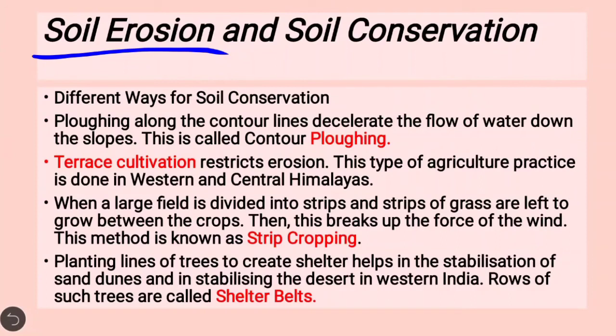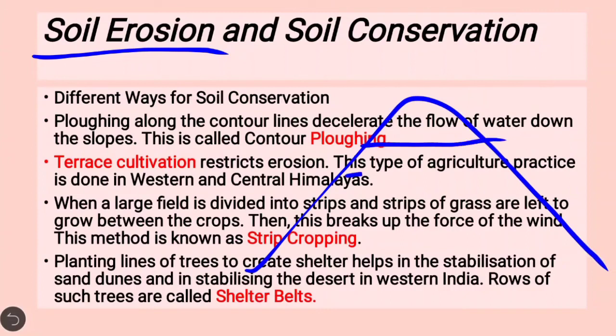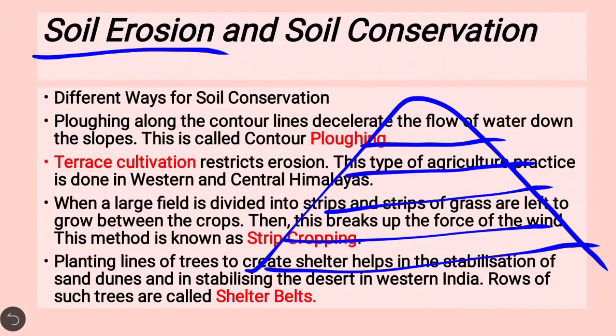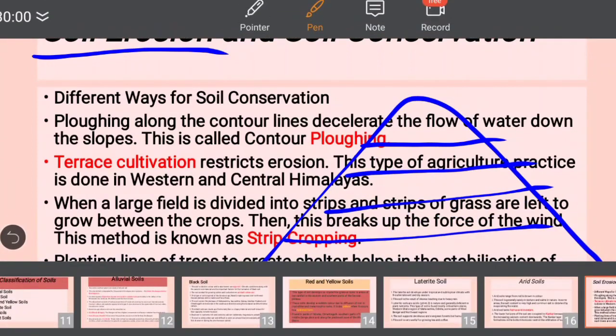Terrace cultivation restricts soil erosion. If the area is mountainous, you can create terraces like steps, and over these steps you can do your cultivation. This will definitely reduce the soil erosion.